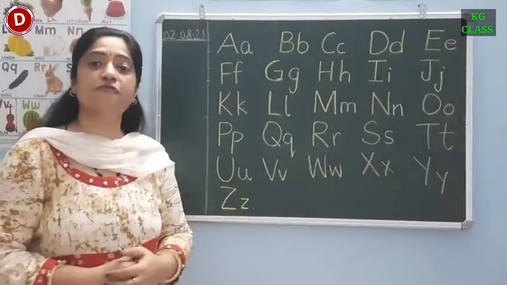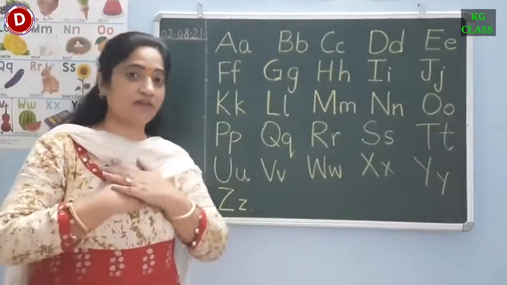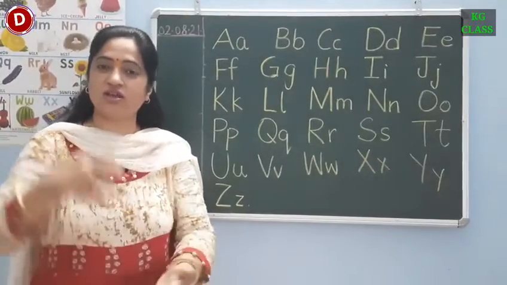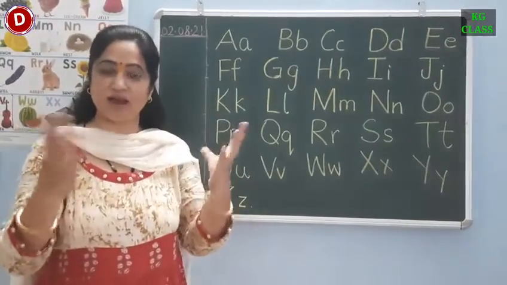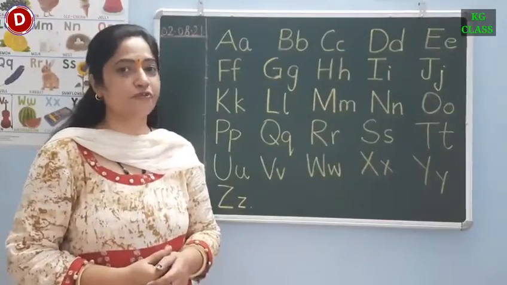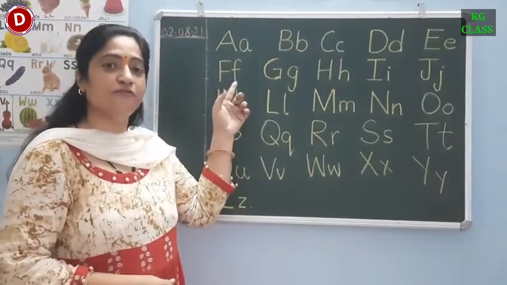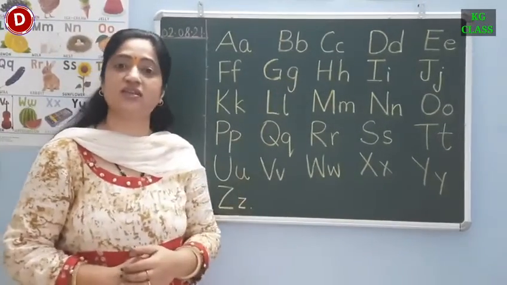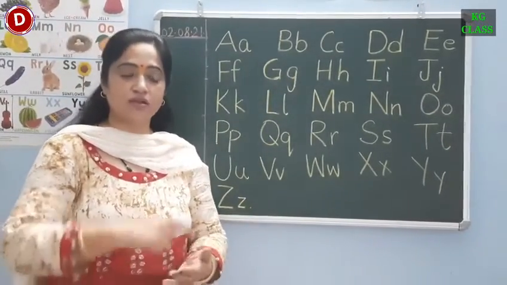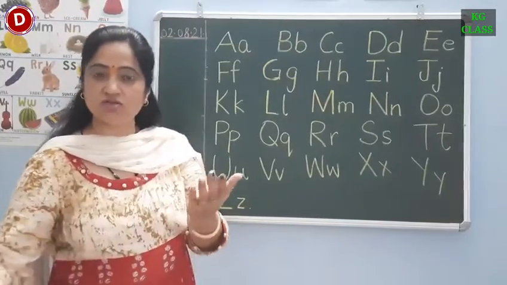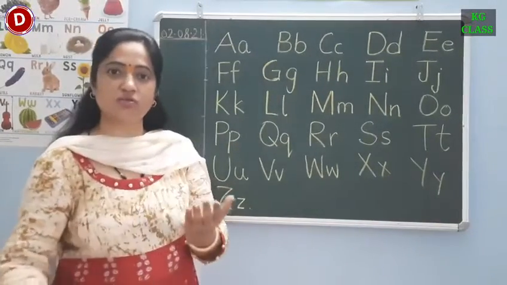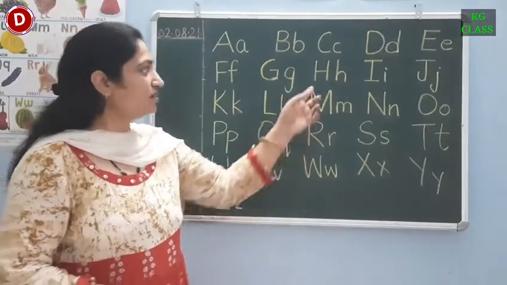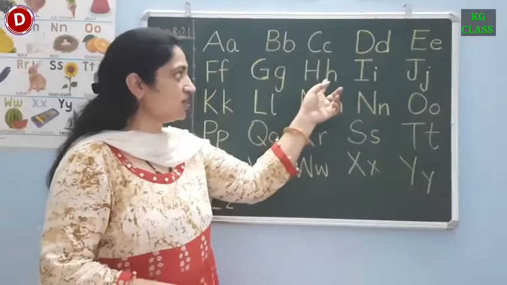Now comes F, capital F and small F. F says, my friend and I went to the beach with my floating fish. It got a hole and air came out. So the sound of F is f. Children, capital G and small g. G says g. The water gurgles down the drain. G says g.